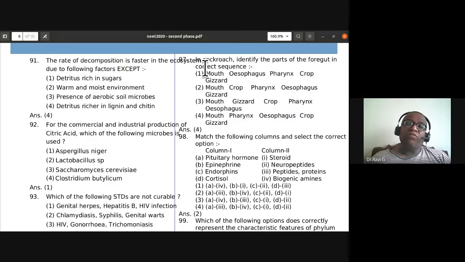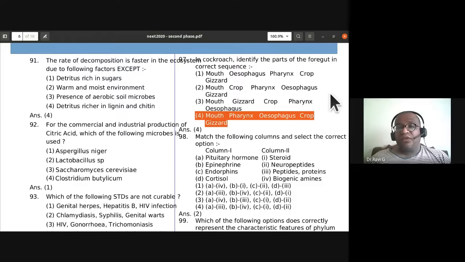Identify the parts of the foregut in correct sequence. Mouth, esophagus, pharynx, crop, gizzard is wrong. It should be pharynx next. Mouth, crop is also wrong. Mouth, gizzard is also wrong. After mouth, it should be pharynx. After pharynx, it should be esophagus. After esophagus, it is crop, and finally gizzard. So this is the right answer for the question.